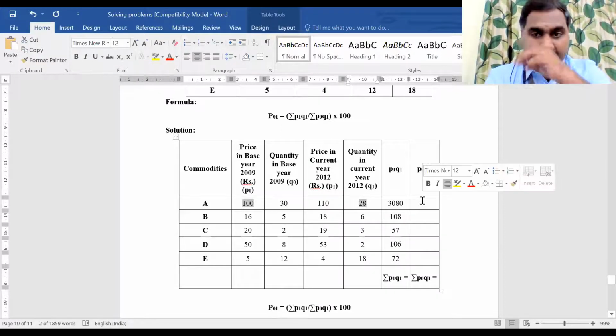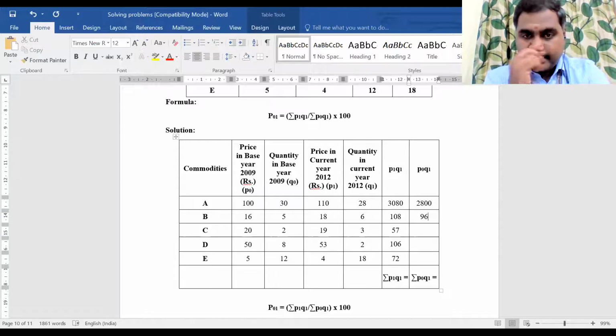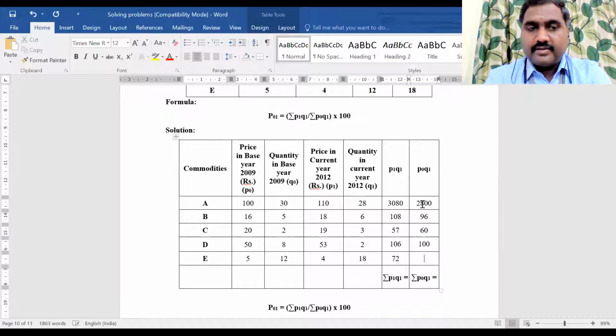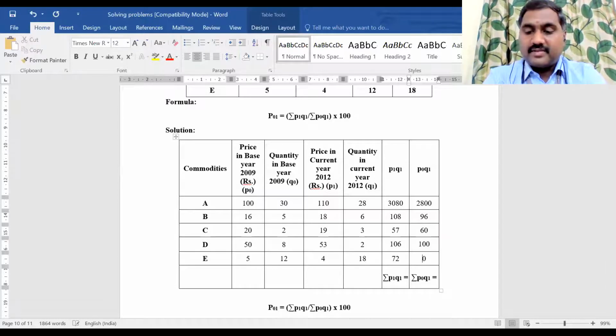So please note down: 100 into 28, 2800. 16 into 6, 96. 20 into 18, 360. 50 into 200. 5 into 72, 360. Now is it fine? Is it correct? Any mistakes? Okay, sorry, I multiplied with 72.